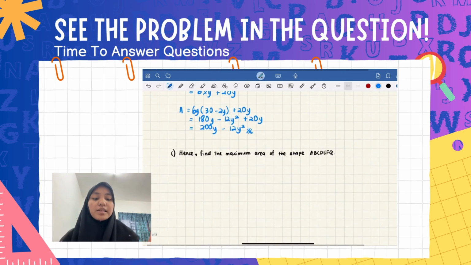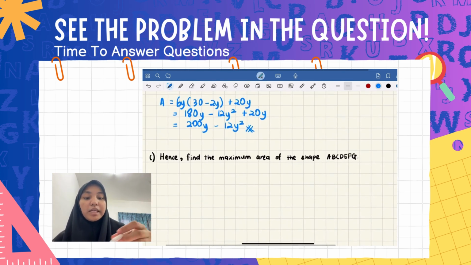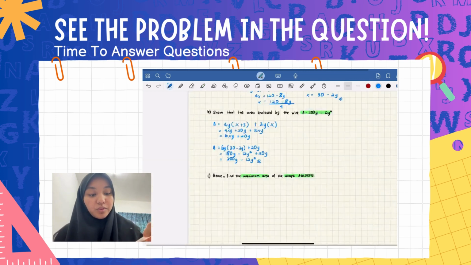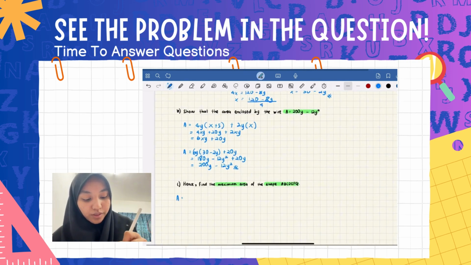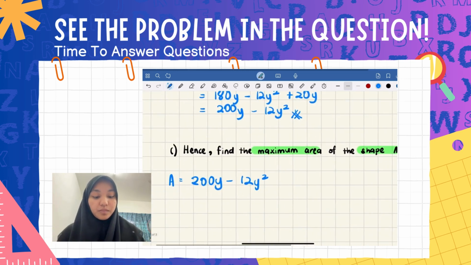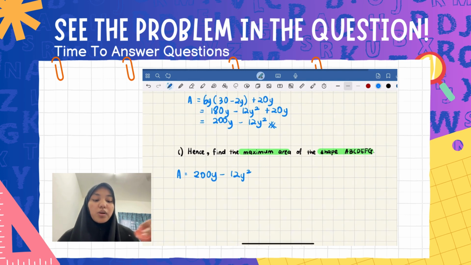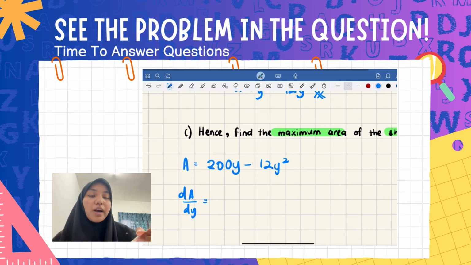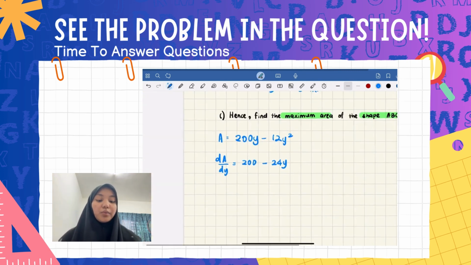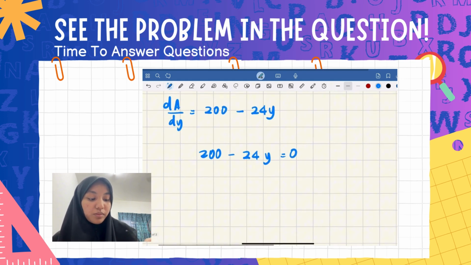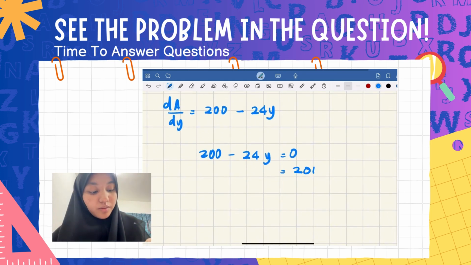Okay, last question. Hence, find the maximum area of the shape ABCDEFG. To find the area, we use this equation, A equals 200y minus 12y square, the answer of the above question. Okay. To find the maximum area, we have to differentiate the equation. So, differentiate dA over dy. Differentiate 200y, we will get 200, and minus 12y square, we will get minus 24y. Now, let dA over dy equal to 0. 200 minus 24y equals 0. Now, we rearrange the equation and we will get